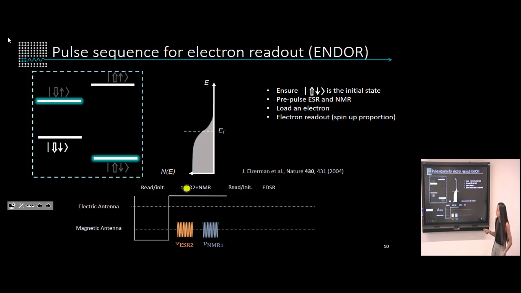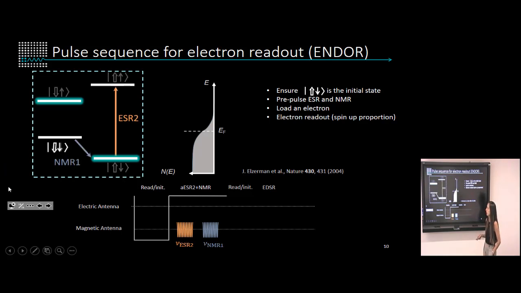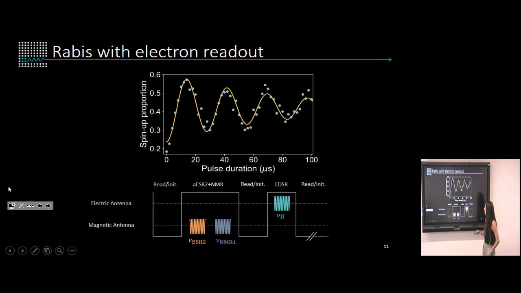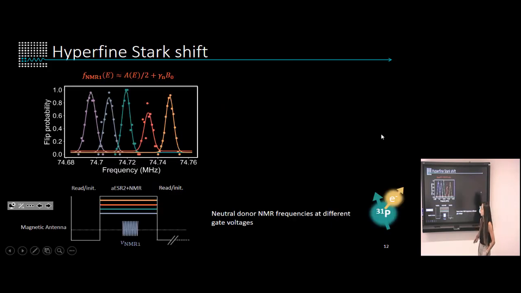And when we load our electron in this other ground state, then the ESR pulse won't do anything, but the NMR pulse will flip the nucleus, and we will initialize our state with high fidelity in the flip-flop ground state. So by doing this, then we just perform the EDSR pulse at the resonance frequency, and we also see the oscillations that correspond to the flip-flop qubit. Good.